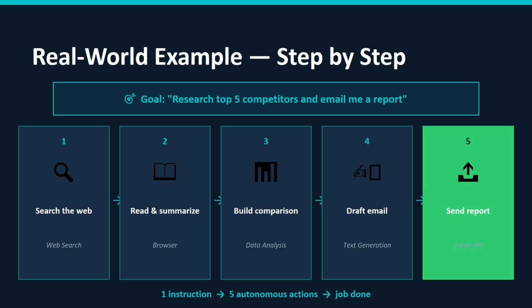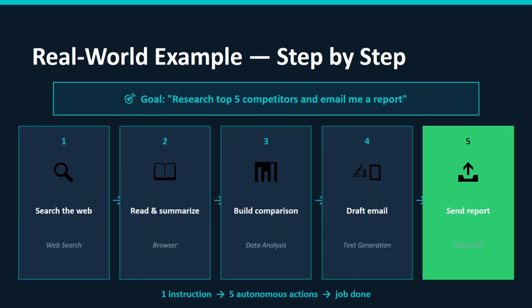Then a real world example. Our goal here is to research the top 5 competitors and email the reports. So in this goal, there are 4 or 5 steps needed. First it will go to a website or web search. Then it will read and summarize the content.